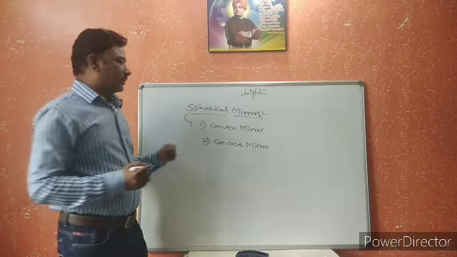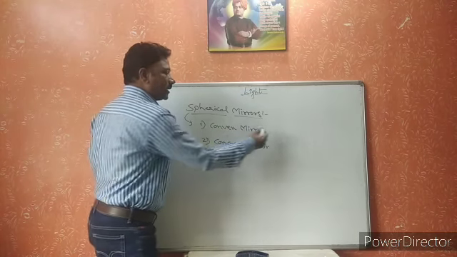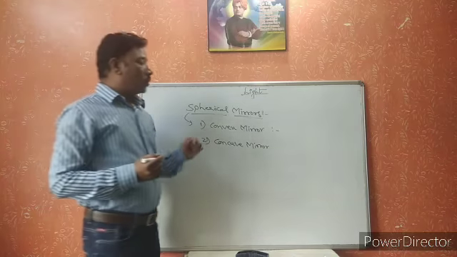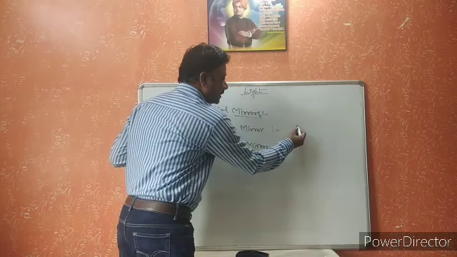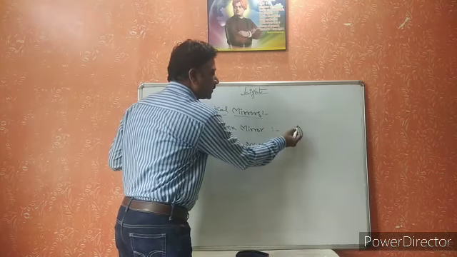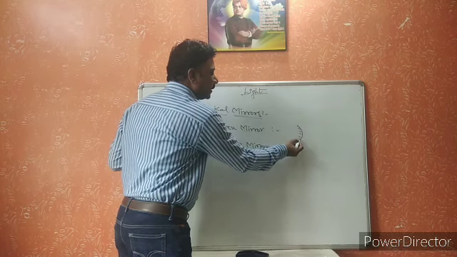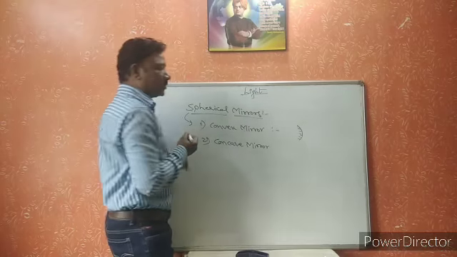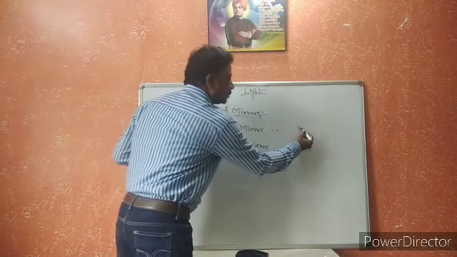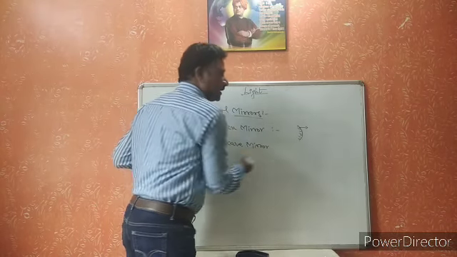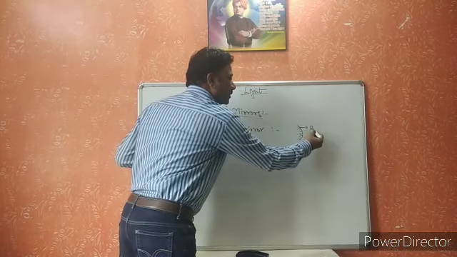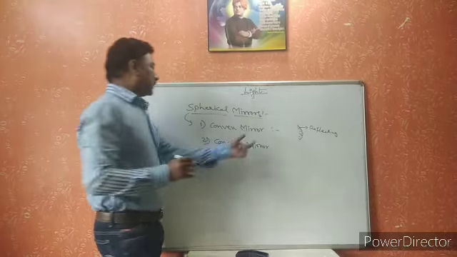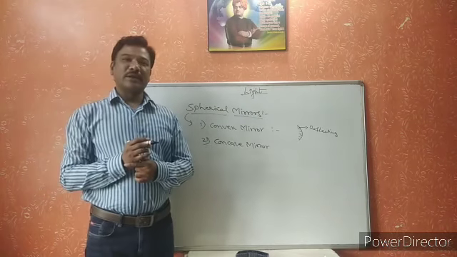Now let us see the convex mirror. A spherical mirror whose reflecting surface is curved outwards. That means the inward surface is coated with a color, and then the outward surface acts as the reflecting surface. Then it is called the convex mirror.